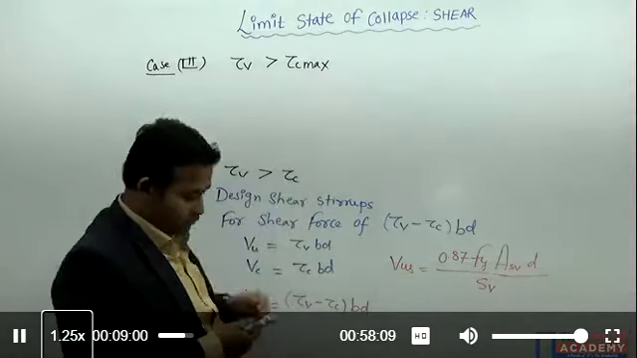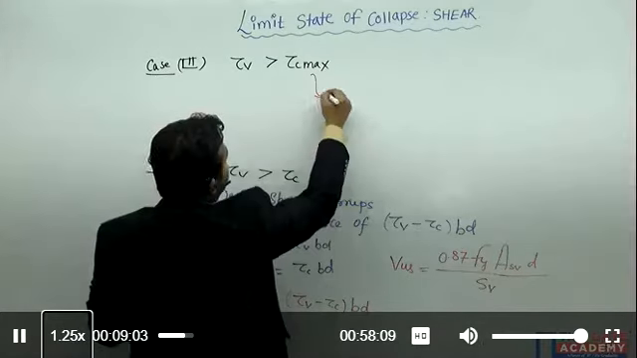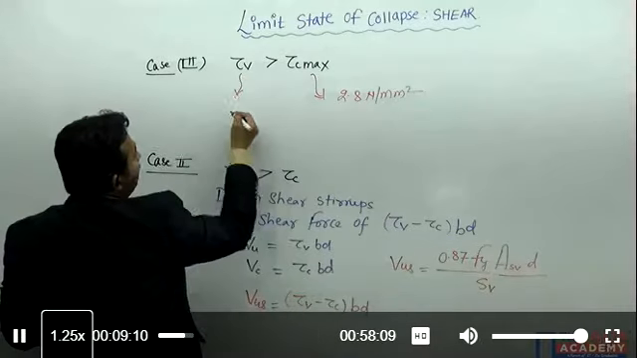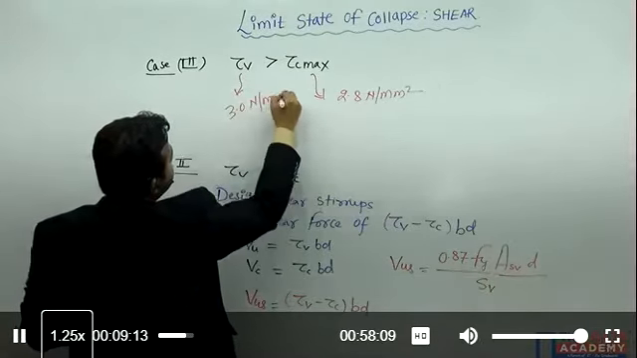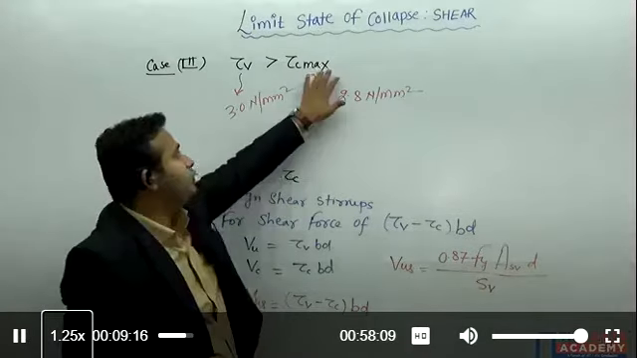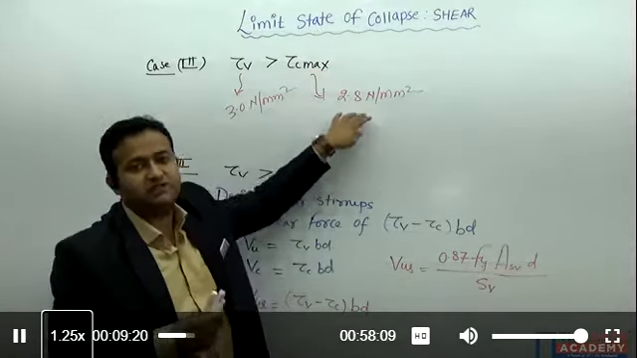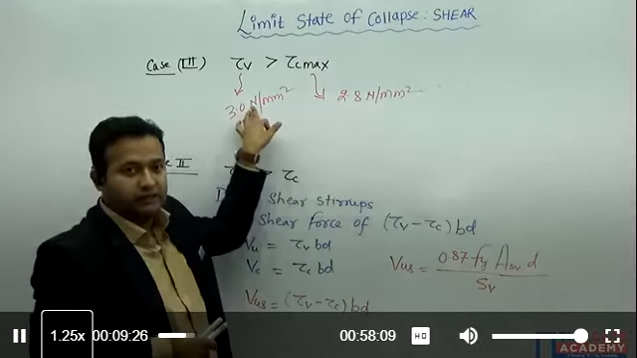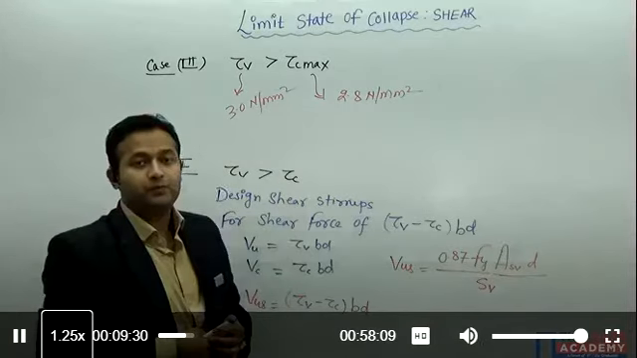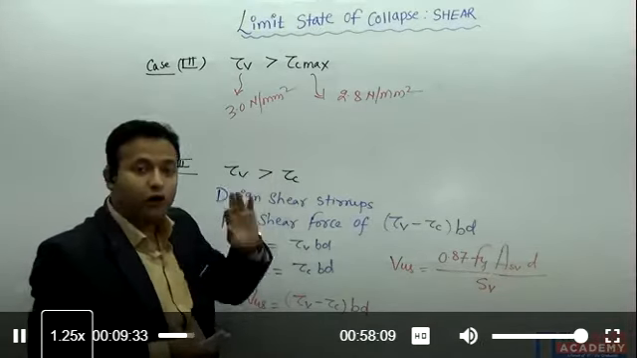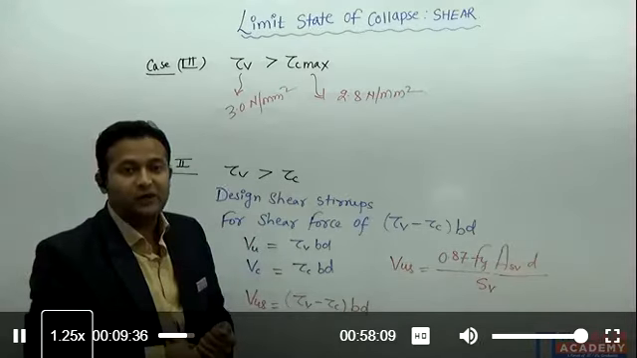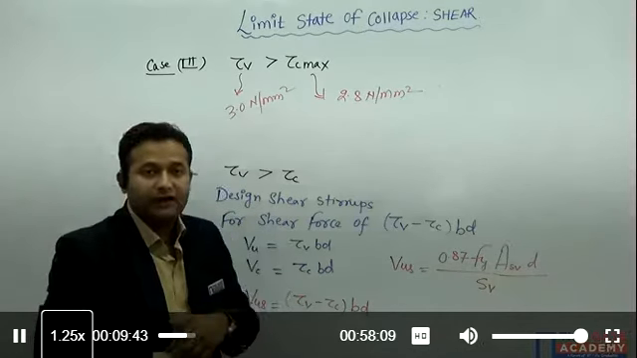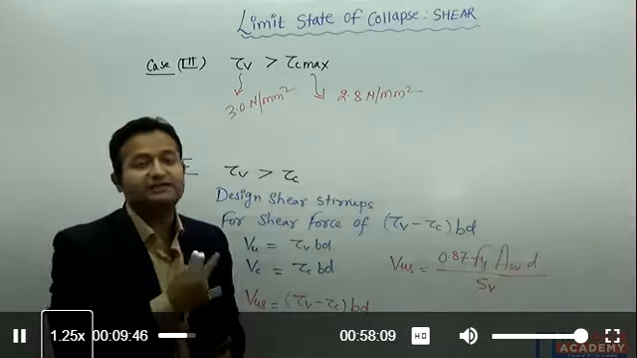Right? Because suppose the tau c max value is 2.8 Newton per mm square, and the tau v is coming, suppose 3 Newton per mm square. Tau c max I know, after providing the shear stirrups, it is the shear strength of concrete. The tau v is coming due to the shear force, right? So after providing the stirrups also, if your applied shear stresses are not less than the shear strength of concrete, that means whatever the cross section of your beam you have provided is not sufficient. I need to redesign my section.